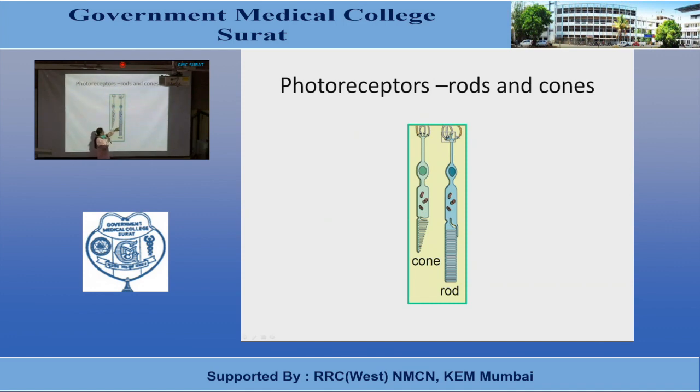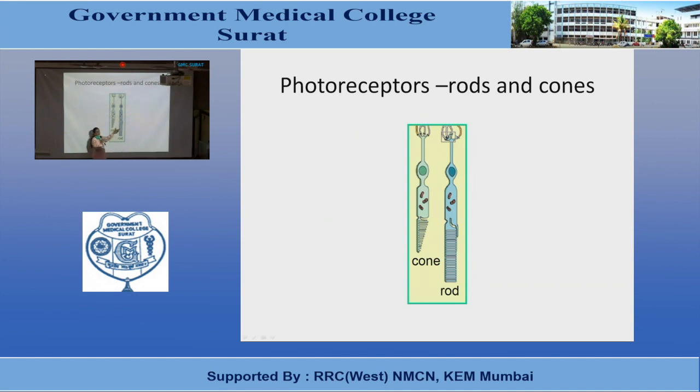So the outer segment of rods and cones contains a photosensitive pigment, that is, in cases of rods, it is known as rhodopsin, and in cases of cones, it is known as color photochemical. Now, these outer segments of rods and cones contain discs.